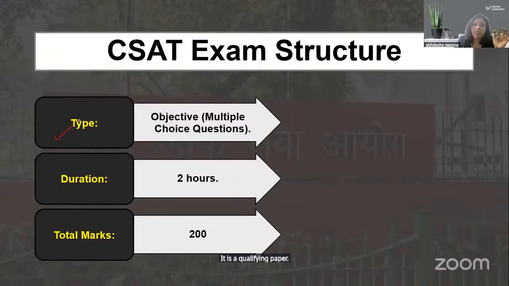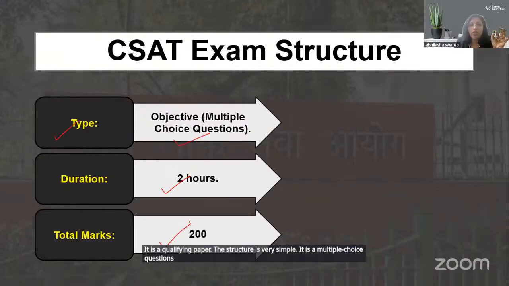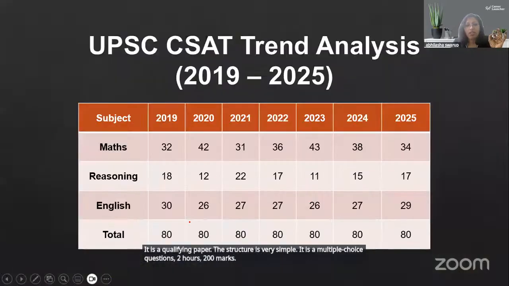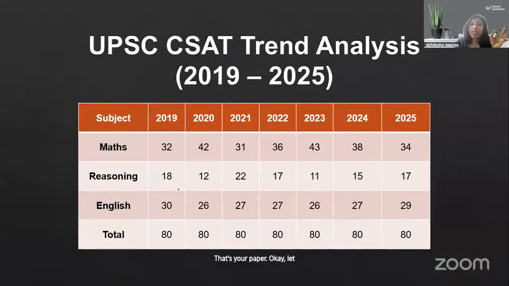The structure is very simple. It is multiple choice questions, 2 hours, 200 marks. That's your paper. Okay, let us look at this trend analysis for 2019 to 2025.